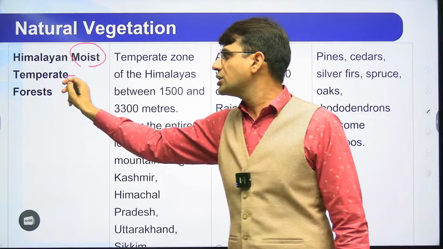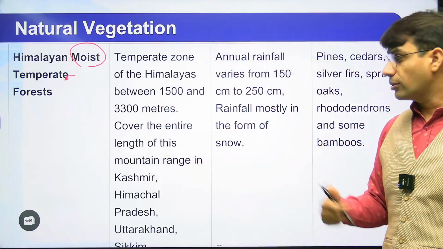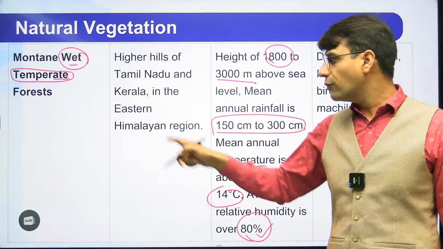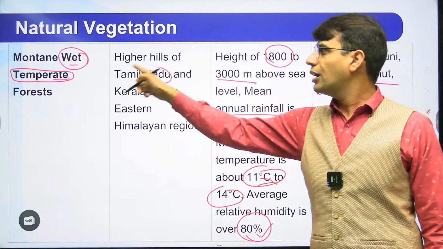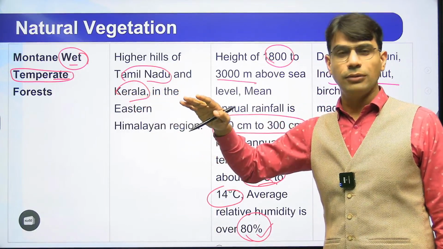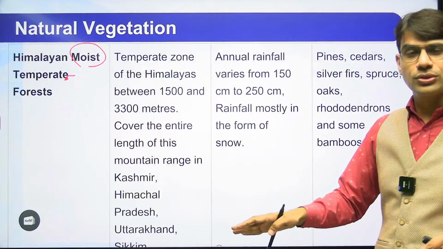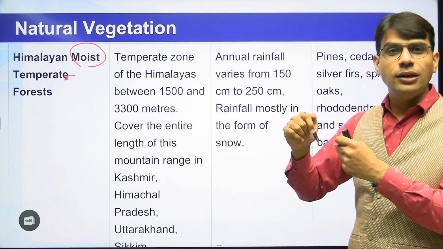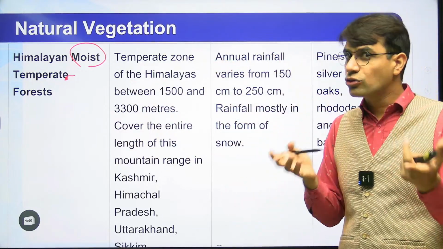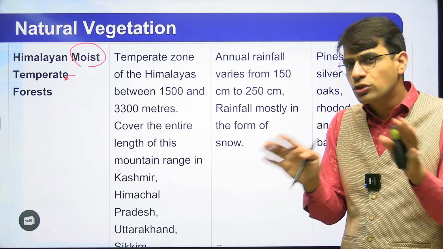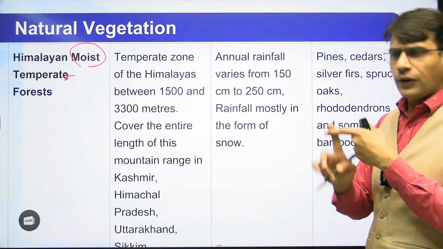We have moist temperate. Now the moist temperate will not be found in Tamil Nadu region or the Kerala region, because over here the temperature will be further reduced. It will reach to the snow line where snowfall will be happening, and that is not happening in the Western Ghat. Western Ghat means snowfall नहीं होता है. That's why they are not found in the Western Ghat.